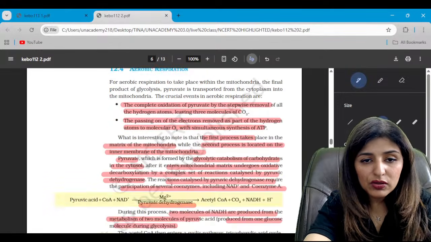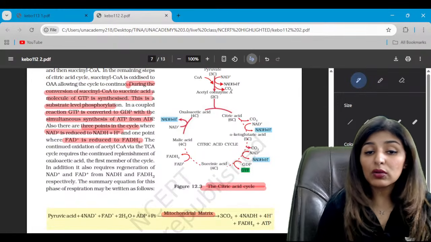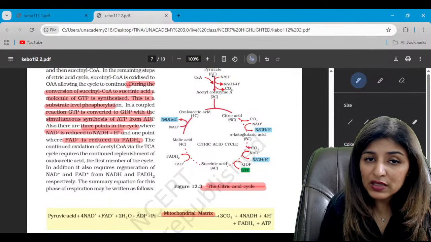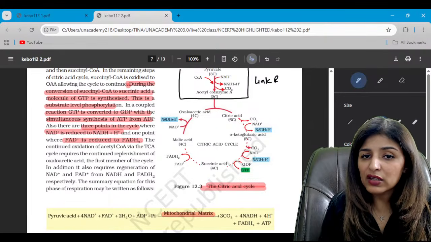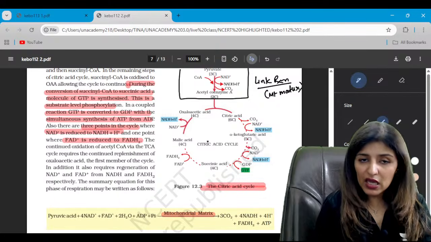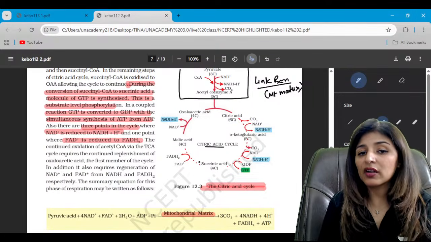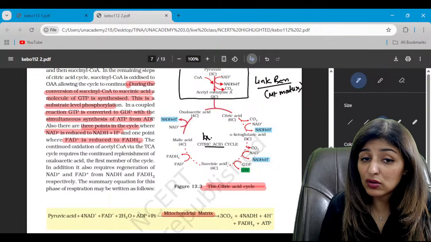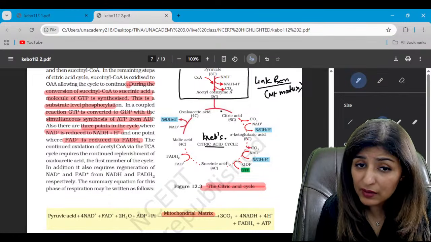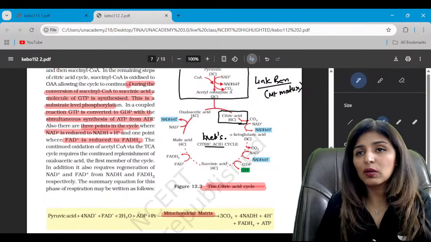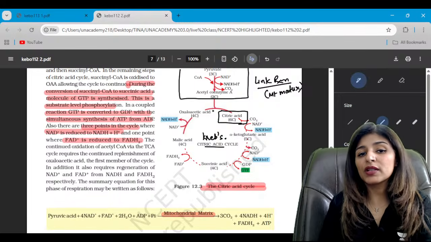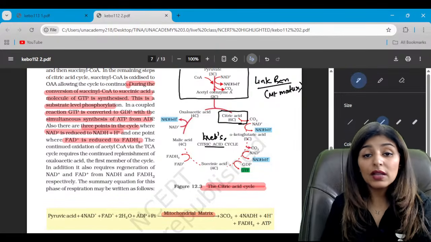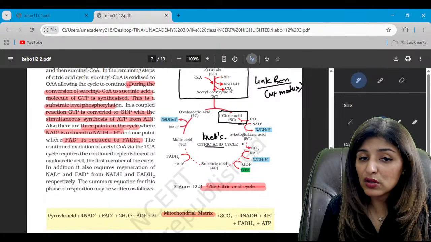Now, moving on to the Krebs cycle, which is also known as the citric acid cycle. First of all, pyruvate will change into acetyl coenzyme A, and this is known as the link reaction. The link reaction will also occur in the mitochondrial matrix. Once the acetyl coenzyme A is formed, it will enter the Krebs cycle, also called the citric acid cycle. Why citric acid? Because the first compound formed during the Krebs cycle is citric acid. So OAA, oxaloacetic acid, will join the acetyl coenzyme A to form citric acid, and that's how the cycle will start. So citric into isocitric, isocitric to alpha keto.